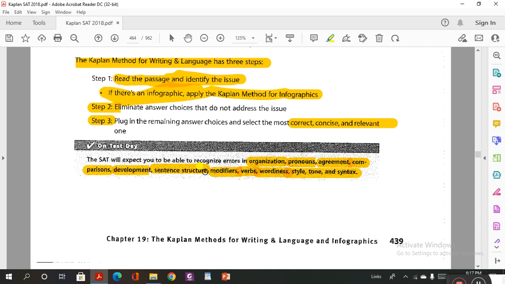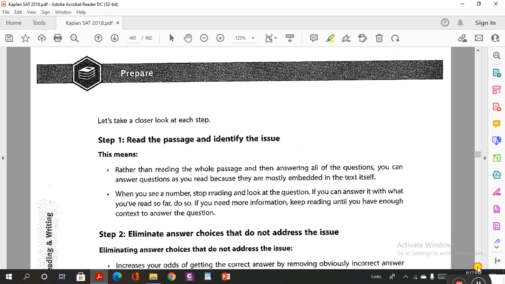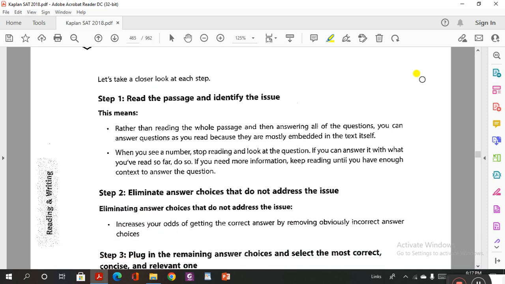Modifiers. 9. Verbs. 10. Wordiness, style, tone, and syntax. All of these you must know how to find, or how to find the errors. If they are wrong, you have to correct them, or you have to choose the best, correct one. Great.